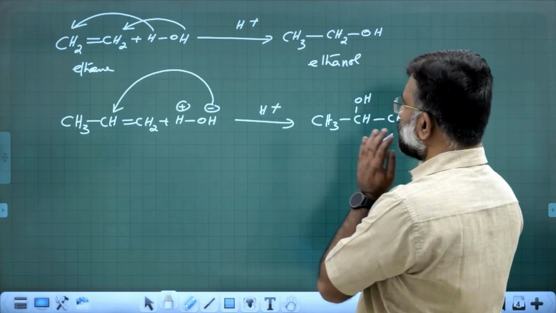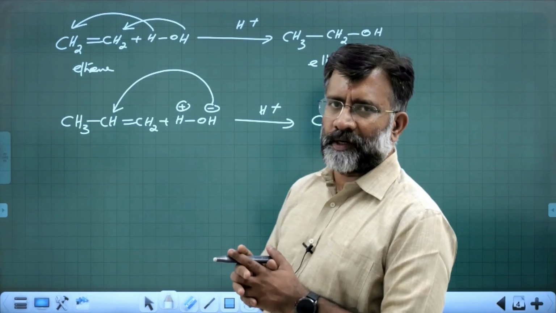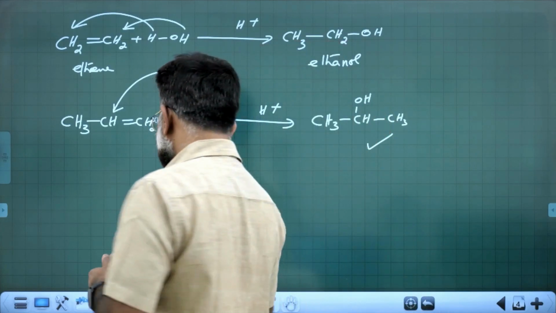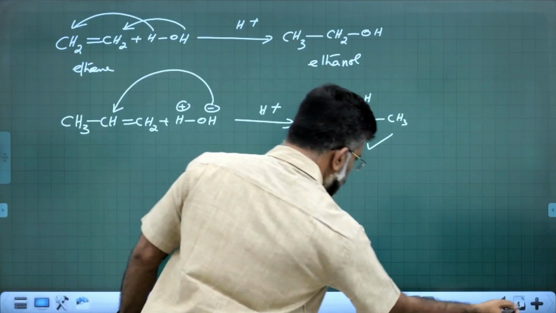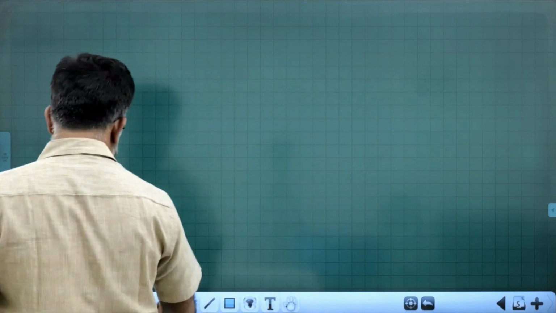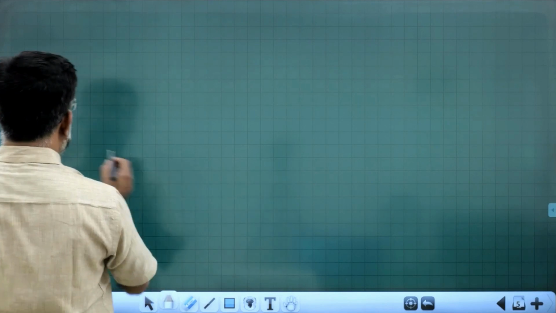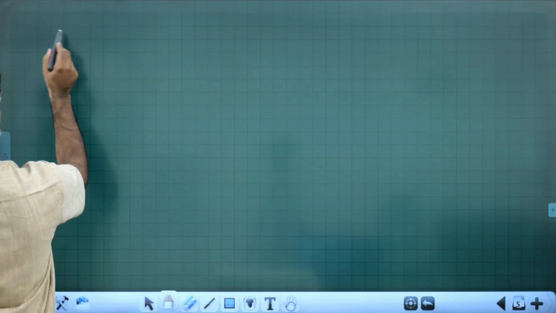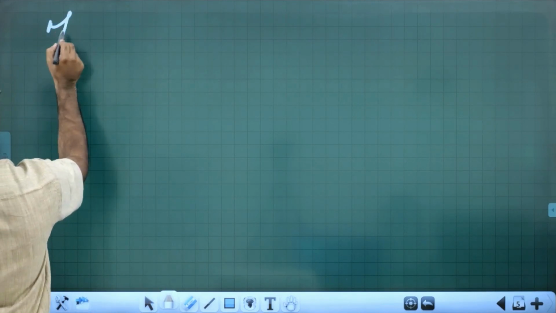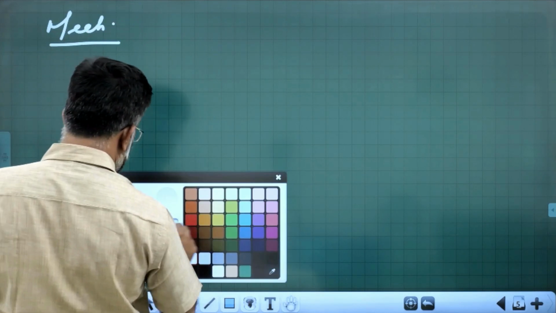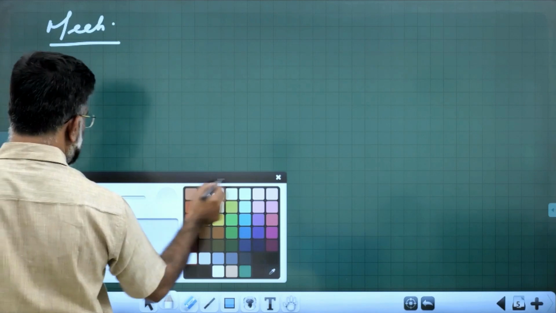Now, how this reaction happens, the mechanism we need to understand. We need to learn the mechanism, and in fact, it is dealt in detail in the classes. Let's see how the mechanism of acid catalyzed hydration of alkenes can be understood.